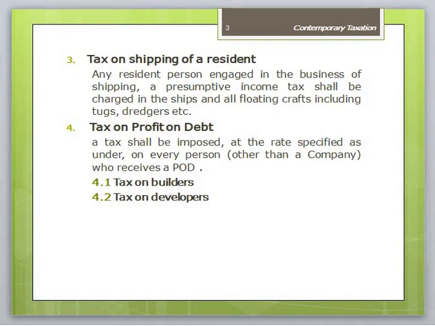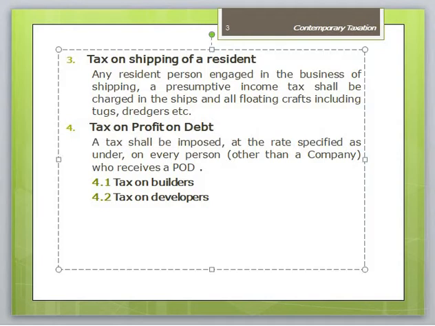Ships, vessels, and all floating craft, including tugs, dredgers, survey vessels, and other specified craft not registered in Pakistan and hired under any charter other than a bareboat charter, shall pay tonnage tax of an amount equivalent to 15 US cents per ton of the gross registered tonnage per charter, provided that such tax shall not exceed one US dollar per ton of gross registered tonnage per annum.